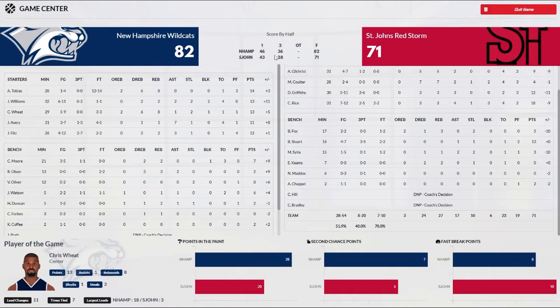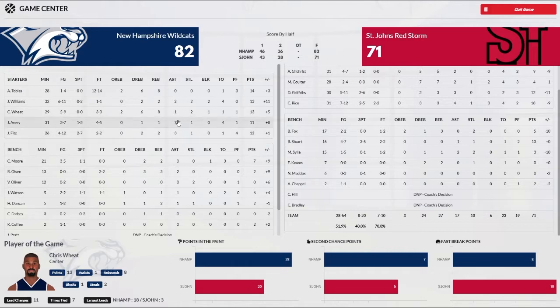We limited them to only 28 points in the second half. Offensively for us, we were led by Alan Tobias, who had 14 points, 12 of them coming from the charity stripe to go along with 8 rebounds. Wheat had 13 and 8. Williams in his first game, 13 points, 2 rebounds, 2 assists, 2 steals, 2 blocks. I'll take it. Fitz had 12, struggled with the shot a little bit.